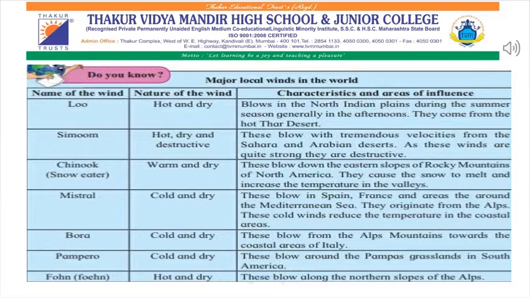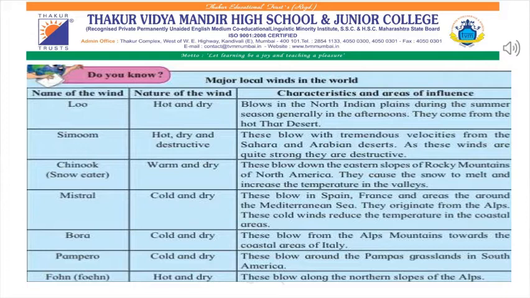They are destructive. Chinook, the snow eater, are warm and dry winds that blow in the eastern slopes of Rocky Mountains of North America. This causes the snow to melt and increases the temperature in the valleys. Mistral, cold and dry winds, blow in Spain, France, and areas around the Mediterranean Sea and originate from the Alps, and these cold winds reduce the temperature in the coastal areas.